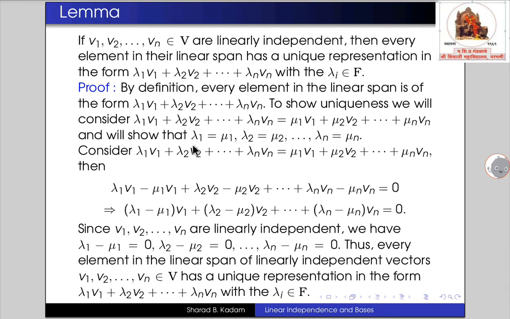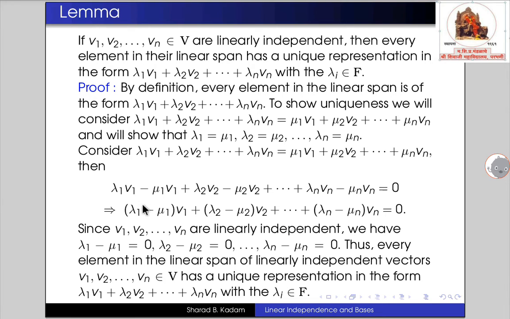So we consider the given element has two representations. That means first representation equals second representation. Then we transform this equation into this form. Here we have lambda 1 v1 minus mu 1 v1 plus lambda 2 v2 minus mu 2 v2 plus so on, lambda n vn minus mu n vn.